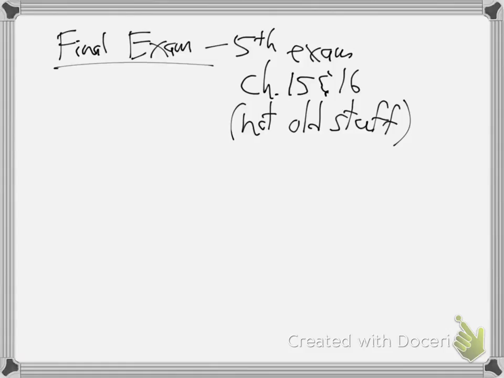It's just the same weight as all the other 4 exams. And in fact, it's the one people do best on usually. 3 and 4 are the hardest, the one you just took and the one right before it. 3 and 4 are the hardest for students usually. The material is hardest. 5, this is the best. This is your chance. If you're not happy where your grade is, most people's grades go up on the final because this is easier material. Most people get a pretty good grade on this one.